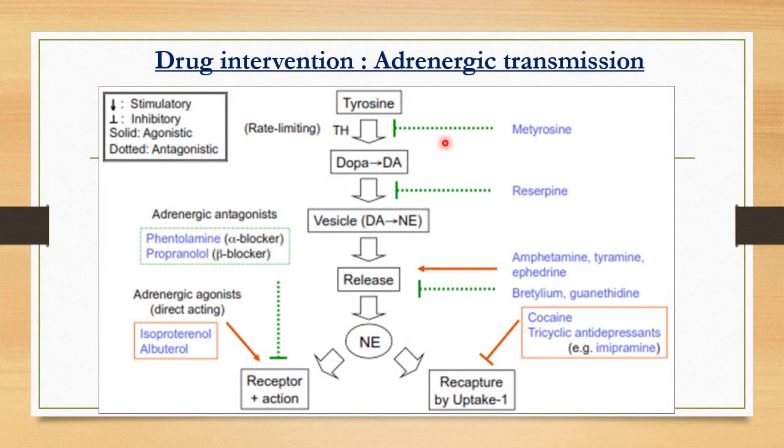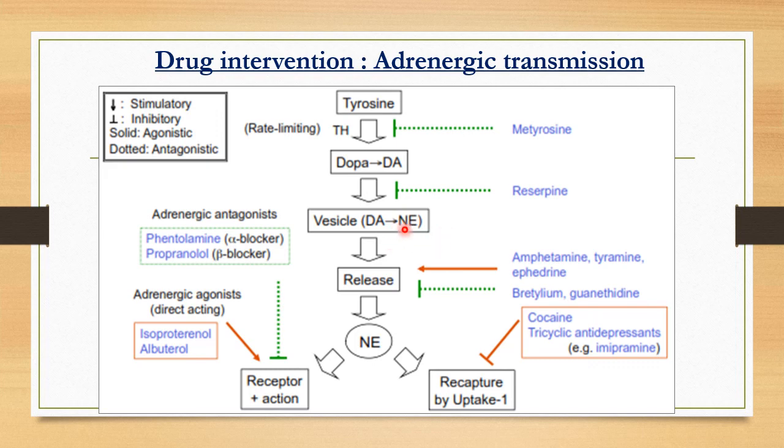These figures narrate the various drugs that are acting over the sympathetic nervous system. Either they are mimicking its action, that means they help in the stimulation, or they are blocking its action. So first, just see this chart showing the synthesis of norepinephrine and also epinephrine. Initially they are synthesized from the amino acid tyrosine, where there will be hydroxylation of the tyrosine to form dopa, and from the dopa there will be formation of dopamine, and from the dopamine, by again hydroxylation, there will be formation of norepinephrine and then epinephrine.